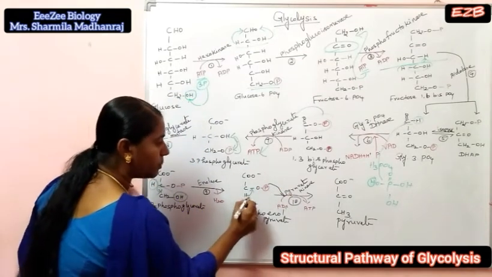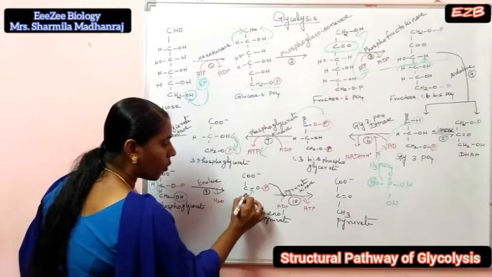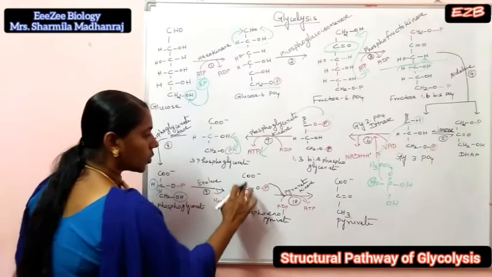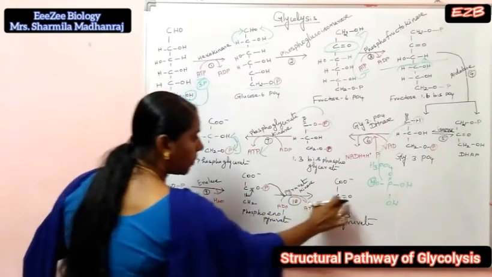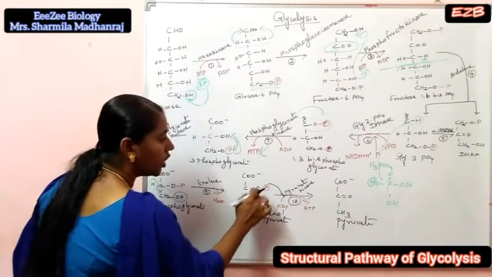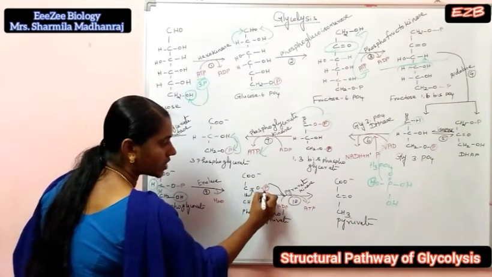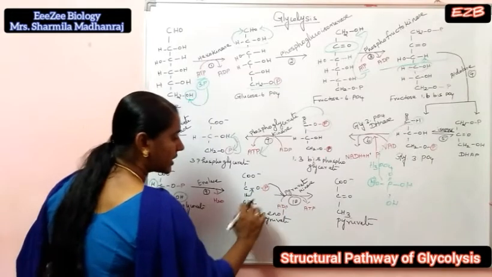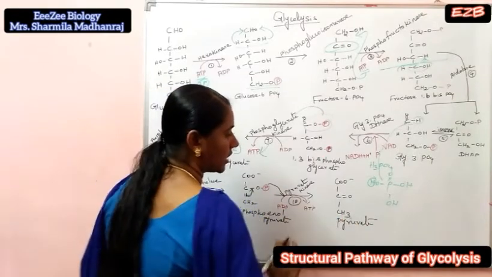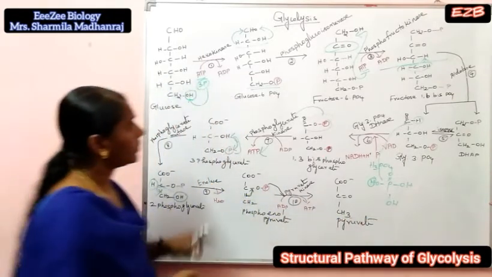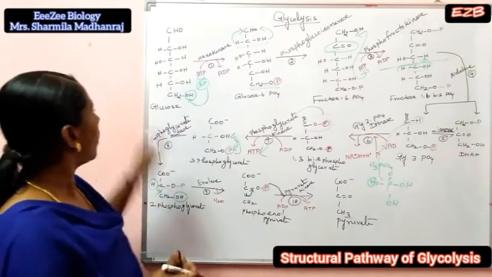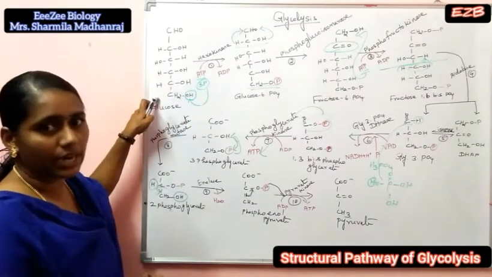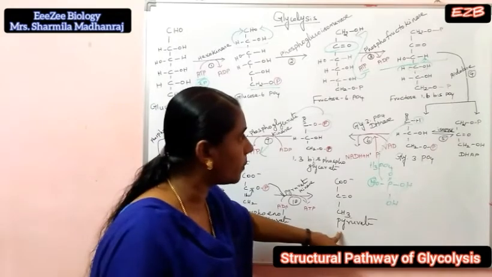The double bond breaks and one bond shifts to here. So COO minus, C double bond O, and CH, with one hydrogen atom coming from that phosphate group. So the CH2 is converted to CH3. That is pyruvate.